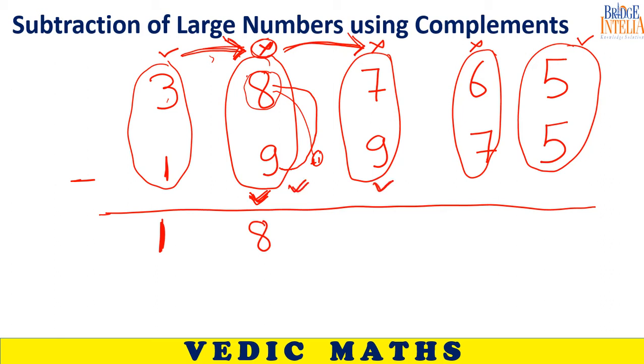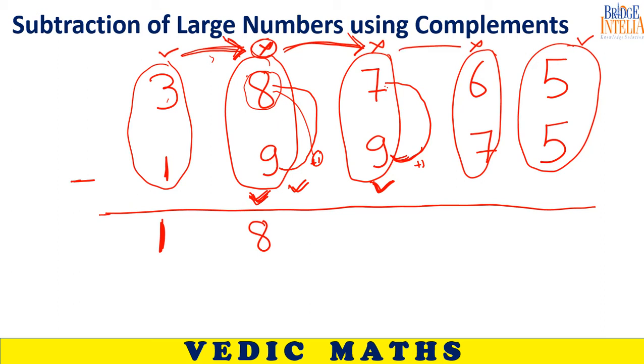Move your attention here. Apply the same concept. What is the complement of 9? How many times will I repeat myself? Complement of 9 is 1. So add 1 to 7. 7 plus 1 is equal to 8.